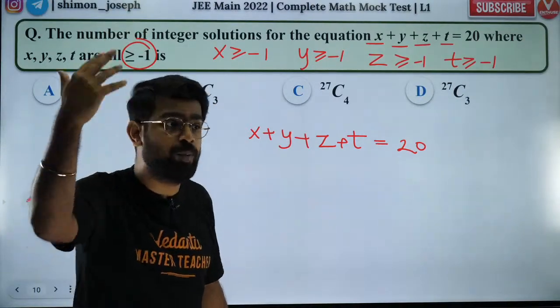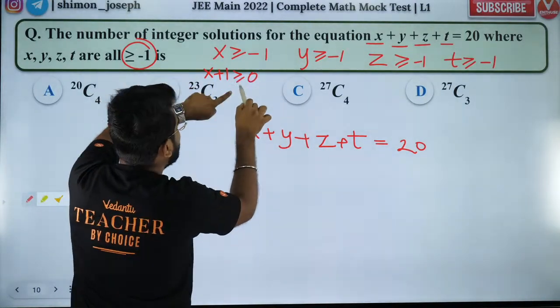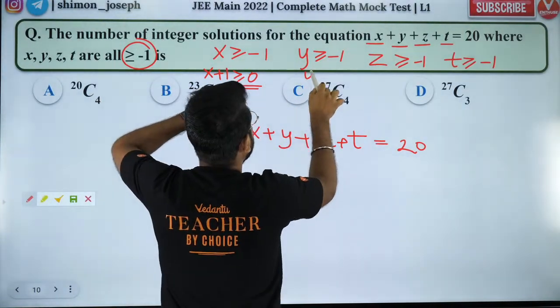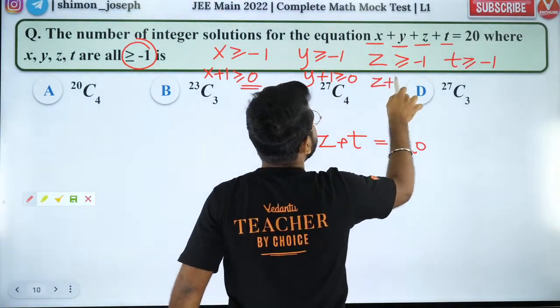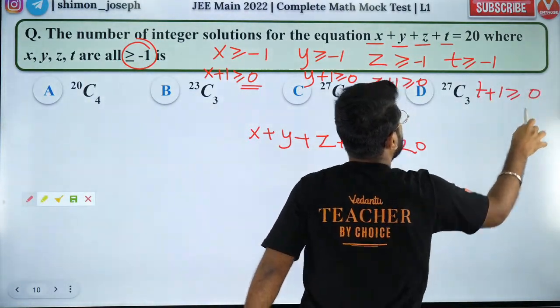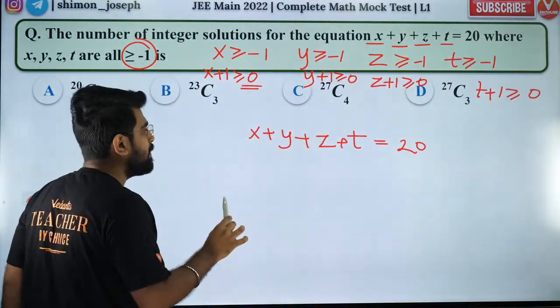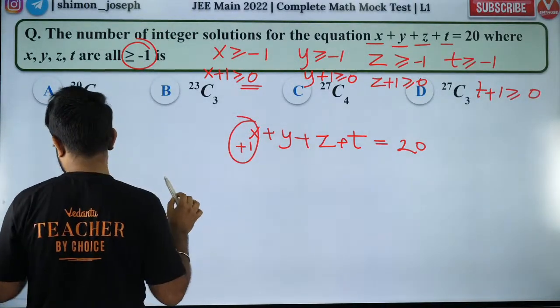So I need to have x plus 1 greater than or equal to 0, y plus 1 greater than or equal to 0, z plus 1 is also non-negative, t plus 1 is also non-negative. So I'm going to do a small magic, a small manipulation. I'm going to add 1 and make this one group.